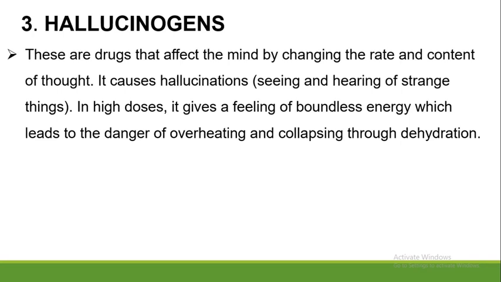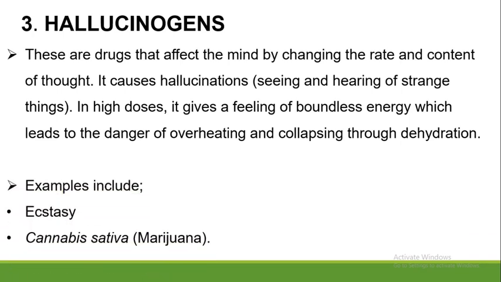In high doses, it gives a feeling of boundless energy, which leads to the danger of overeating and collapsing through dehydration. So it causes a high rate of dehydration, and this can lead to deaths over time. Examples of hallucinogen drugs include ecstasy and cannabis sativa, popularly known as marijuana.